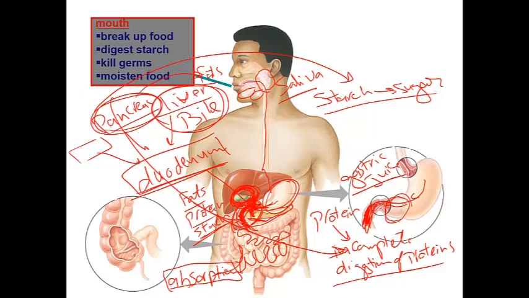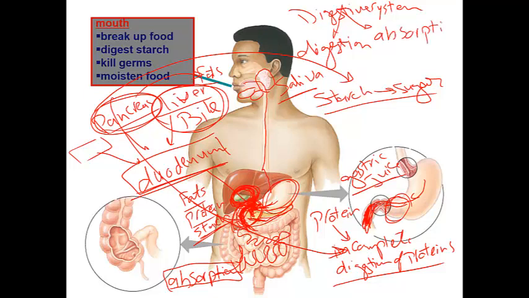Okay, so now we have finished the two operations of the digestive system, which are the digestion and the absorption.